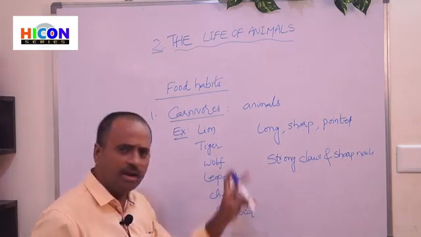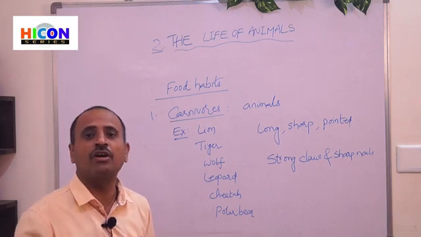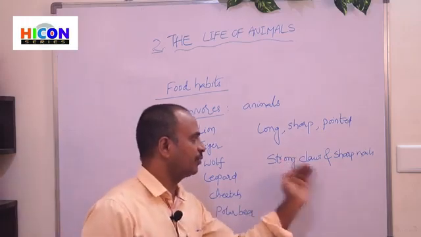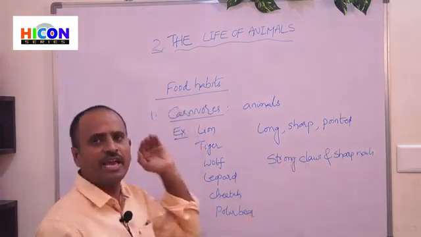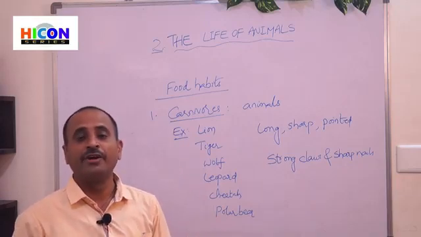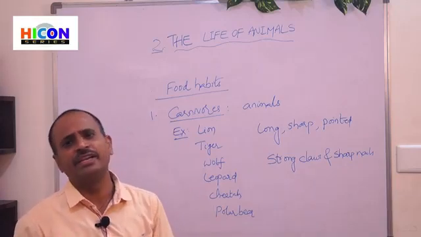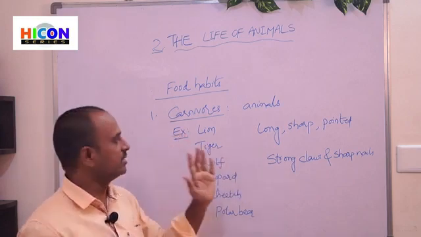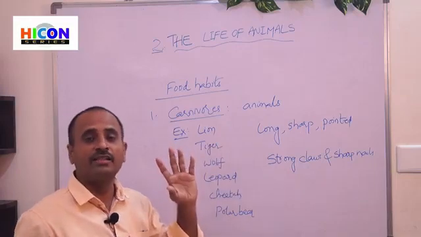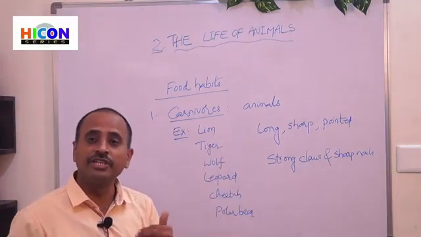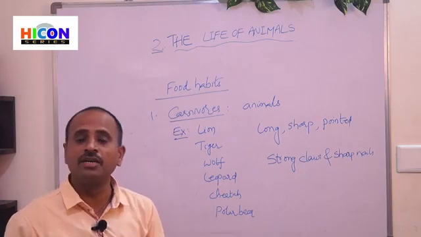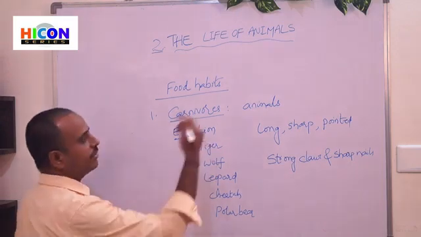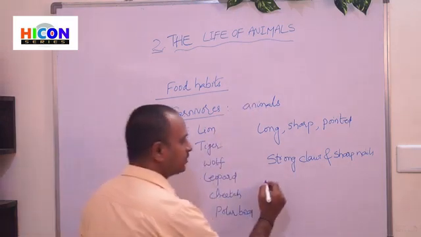These strong claws and sharp nails are helpful to these animals to kill the prey and to hold the flesh while eating. So this is about carnivorous animals. There are also some birds which eat flesh. Those birds are called carnivorous birds.